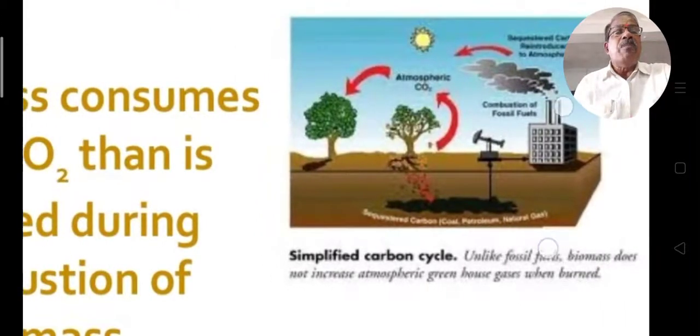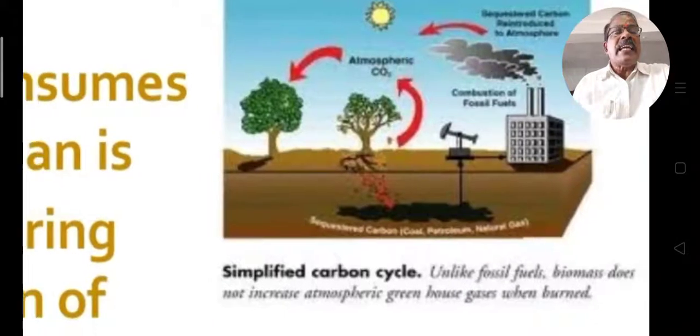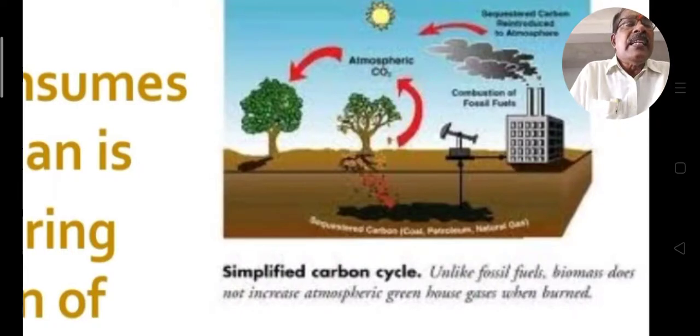Here is a diagram of biomass, a simple carbon cycle. Unlike fossil fuels, biomass does not increase atmospheric greenhouse gases when burned. Industries release carbon dioxide from the combustion of fossil fuels.